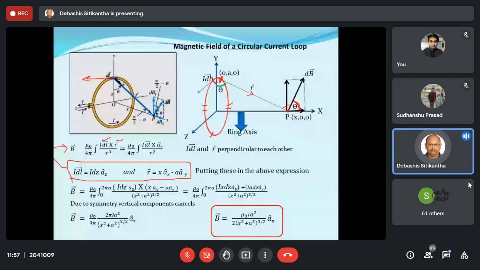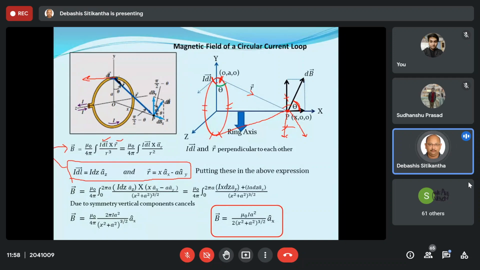Now, just diametrically opposite, suppose I take the dl vector over here and evaluate it in the same way, then I will get the dB vector over here. If I decompose it into its vertical and horizontal components, you will see I am getting the vertical component in this way. So this one and this one are simply going to cancel out each other because of the symmetry.